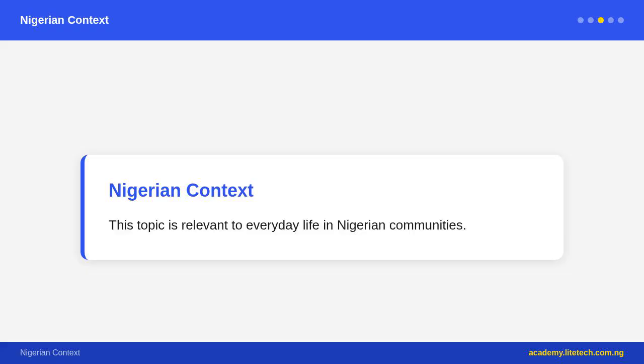Cell-mediated immunity is T cells. T cells mature in the thymus. Cytotoxic T cells, TC or CD8 plus T cells, directly kill infected cells or cancer cells by releasing perforin and granzymes. T helper cells, TH or CD4 plus T cells, coordinate the immune response, releasing cytokines that activate B cells, TC cells, and macrophages. T regulatory cells suppress excessive immune responses, preventing autoimmunity. Memory T cells persist after infection, enabling rapid response to future exposure.